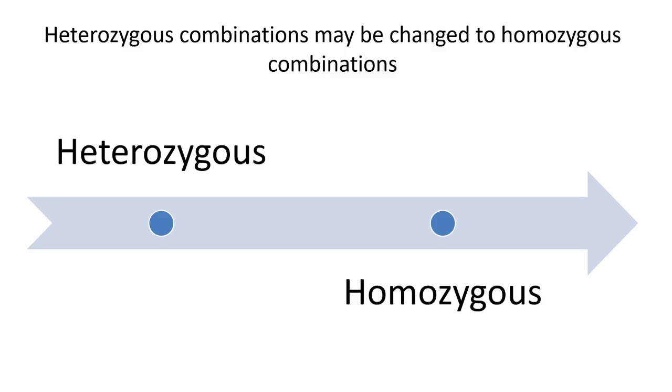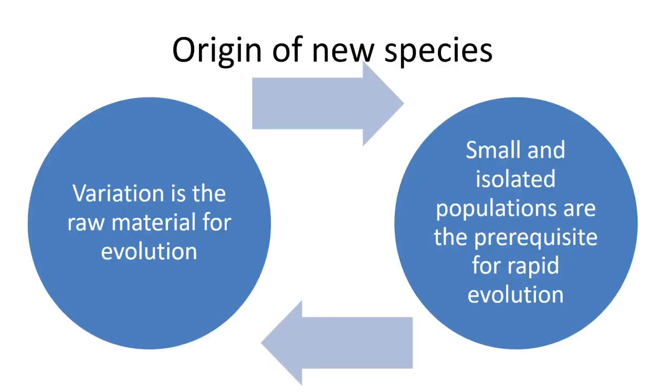But this doesn't mean that useful characters are selected, because as I already mentioned, genetic drift does not make any difference between useful characters and non-useful characters. Origin of new species is also possible because of genetic drift. And variation is the raw material for evolution. Small and isolated populations are the prerequisite for rapid evolution, and they are also the prerequisites for the process of genetic drift.